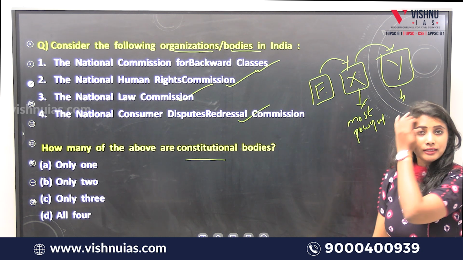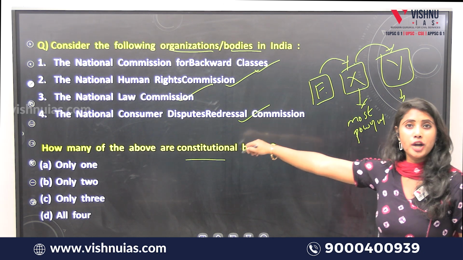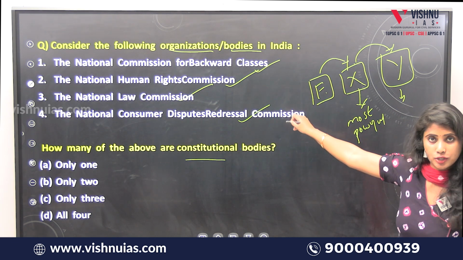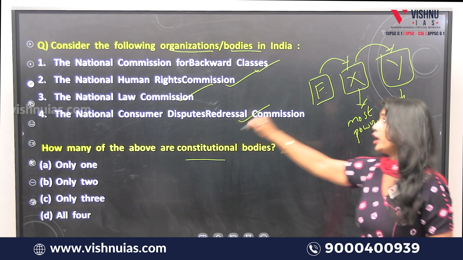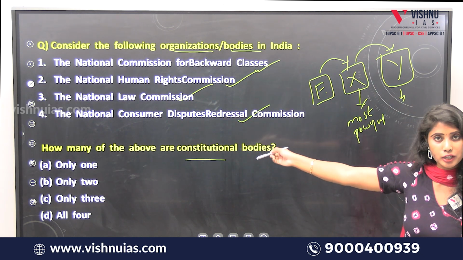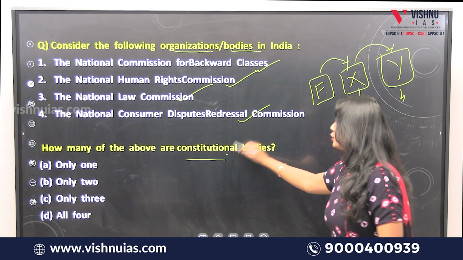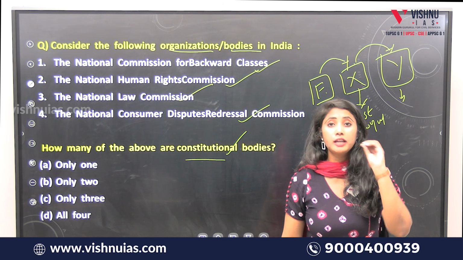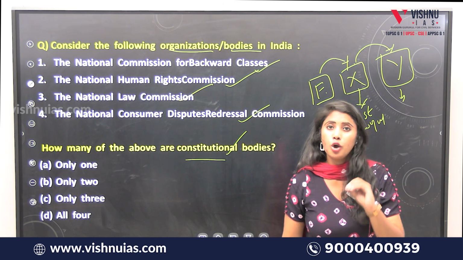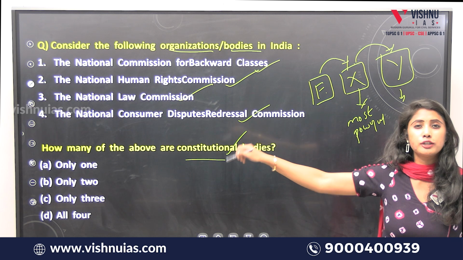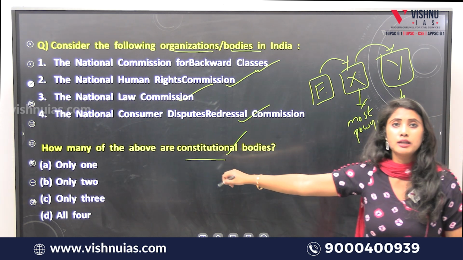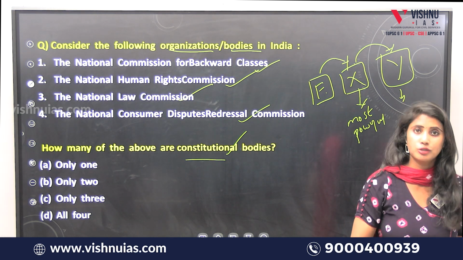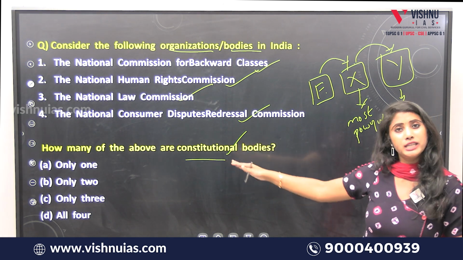Okay, same is the case with constitutional bodies. Constitutional bodies derive their powers. Here X is deriving his power directly from his father. Yes or no? Similarly, constitutional bodies will be deriving their power and authorities from the constitution directly. So that is why they are more powerful. They'll be having much more authority. In order to change any of the functions or the powers of these constitutional bodies, amendments to this constitution is mandatory. So, such is the power given to these kind of bodies.